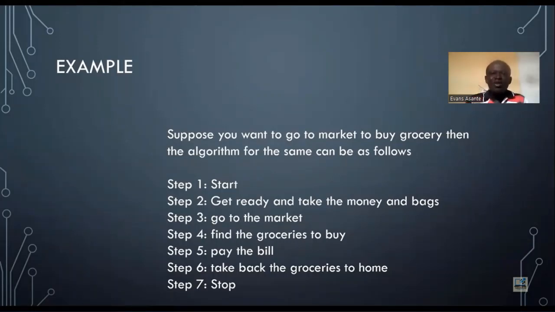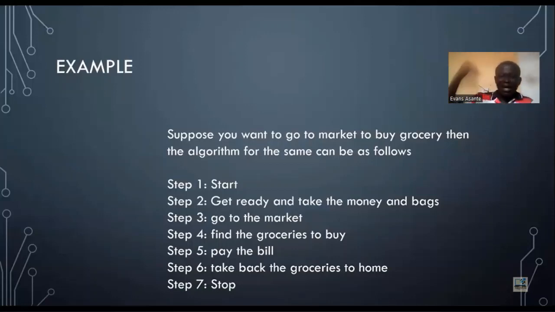So algorithms always begin with start and end. You can use begin and end instead of start and stop. So it can be begin and at the same time end. But the first step should always be start or begin, and the last step should always be stop or end.